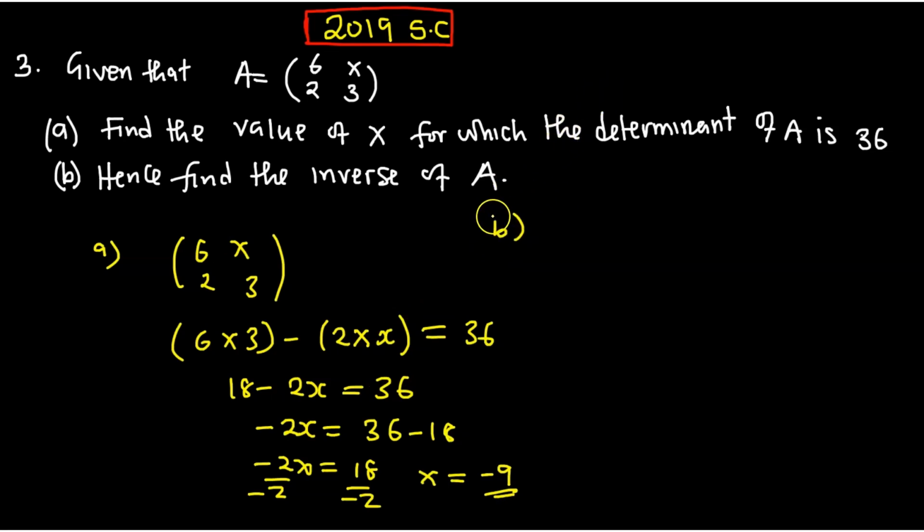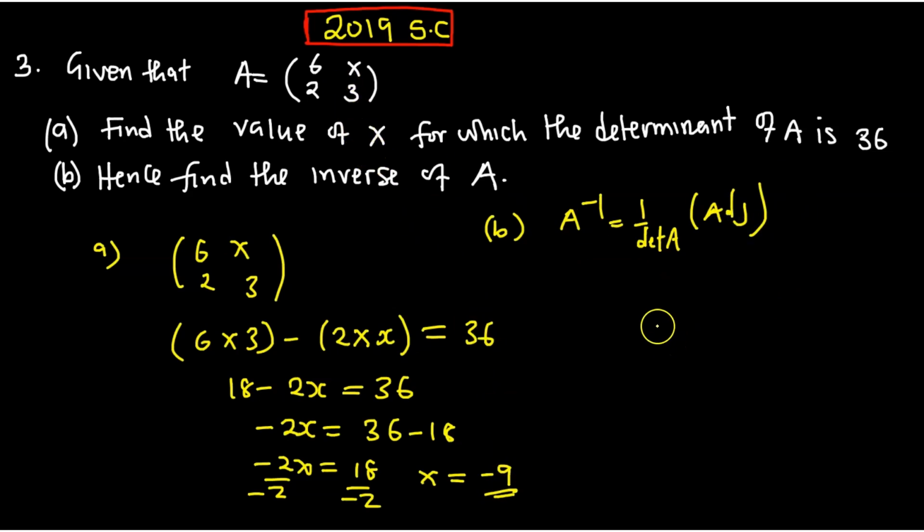Same throughout. Okay, now finding the inverse, we are going to say the inverse of A is equal to 1 over the determinant of A, then multiply by the what? The adjoint. Okay, let me write it nicely. Multiply the adjoint. So what is the adjoint? We can go through it first.